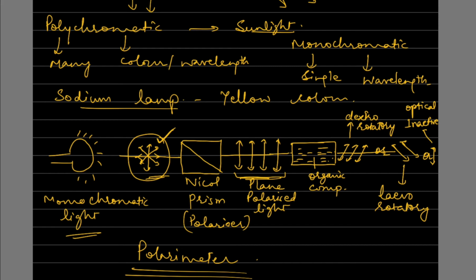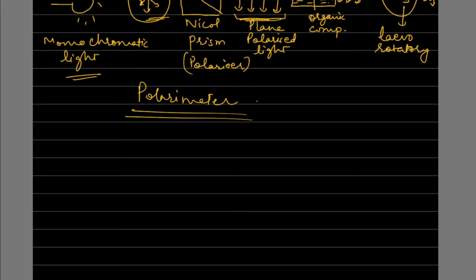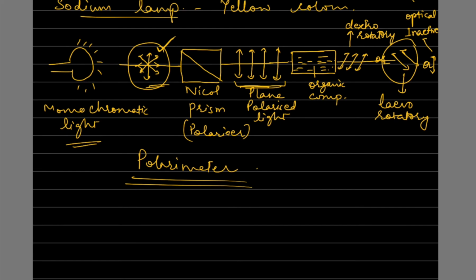This is called plane polarized light. When this plane polarized light is passed through the organic compound, it may be rotated towards right, which is called dextrorotatory, or towards left, which is called levorotatory, or it may not be rotated at all, and then the compound is called optically inactive. This entire setup is in a tube called a polarimeter, and the angle of rotation, right or left, is called specific rotation.